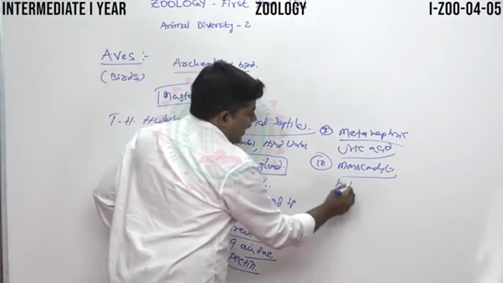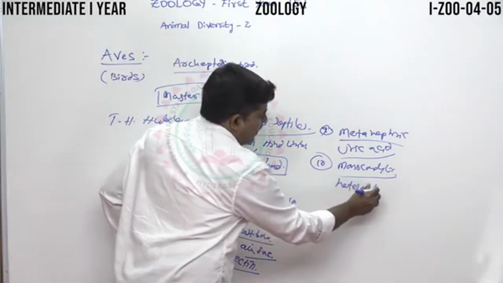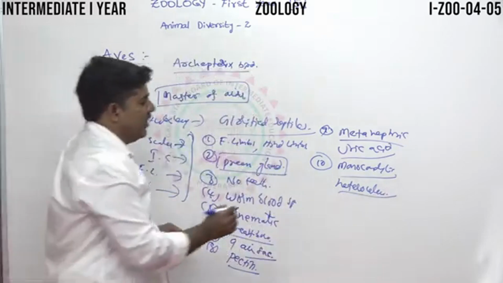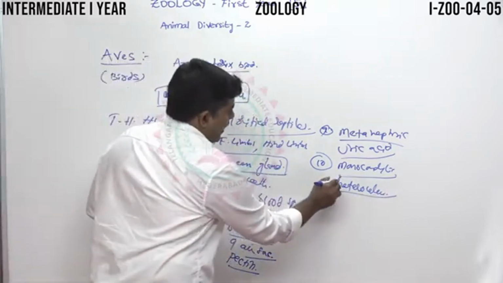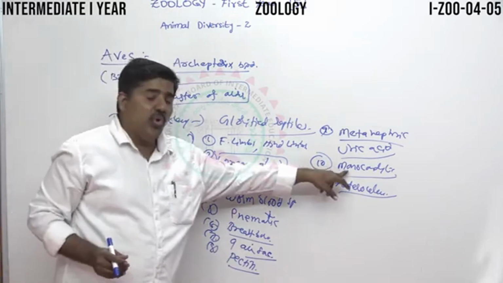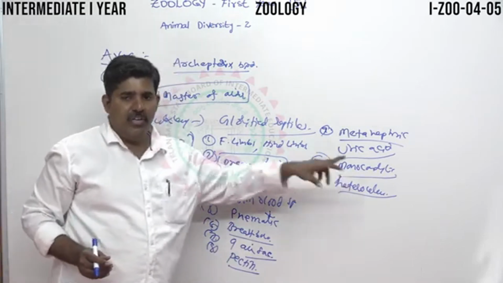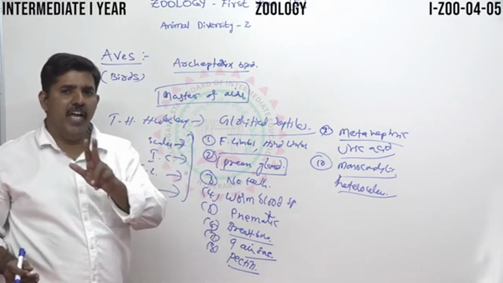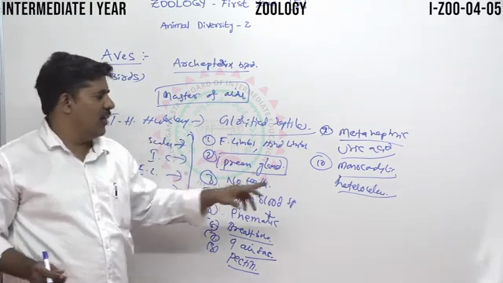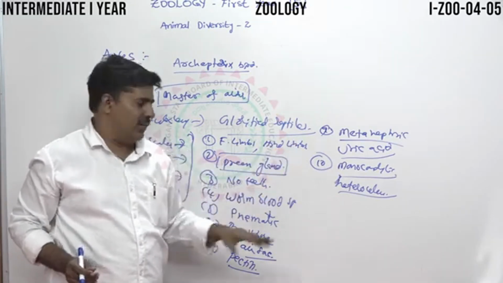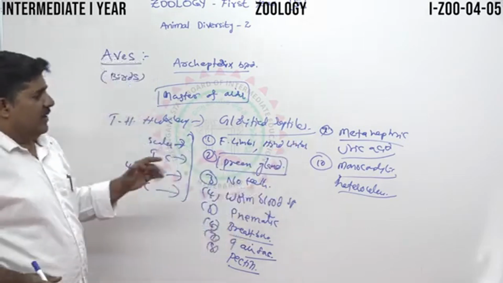Very, very important. Heterocoelous is the vertebra type, and the skull is monocondylic. You can observe it only in reptiles and Aves. These are monocondylic, while amphibians and mammals are dicondylic. This is very important.